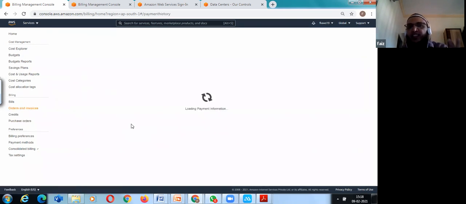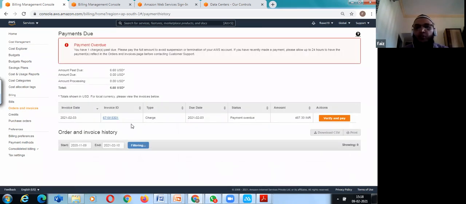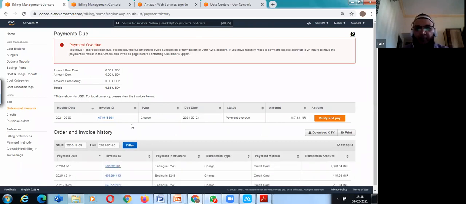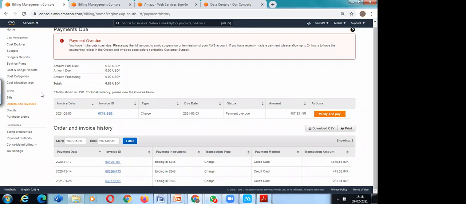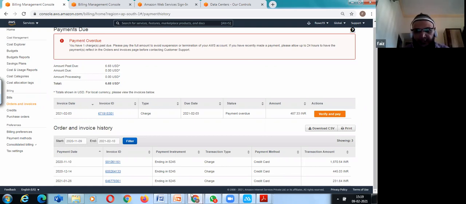If you click recurring and by mistake you have opened some services and they are charging you, it will automatically deduct the amount. So don't select the recurring or automatic deduction option. Okay, sir. If I come to that part, I will share the details with you.